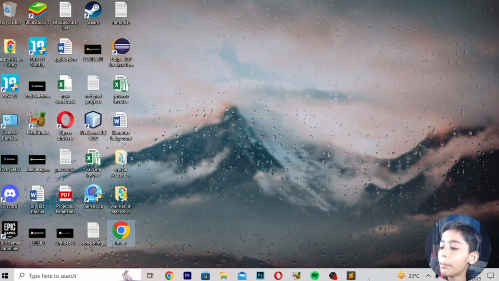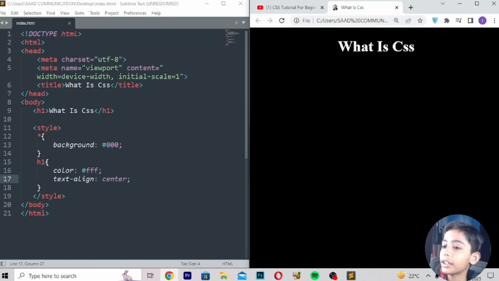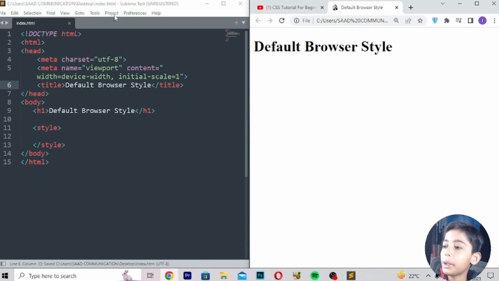Now I will open my file. So his work is here. Now I will erase that, and here I will write default browser style. Then copy it. You can do the same thing. Copy it, go up, go here, erase it, paste, save, refresh. So it is coming like that easily.